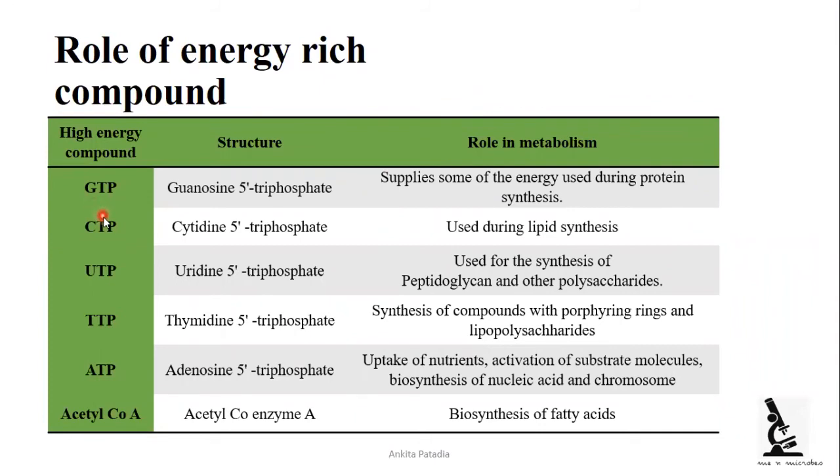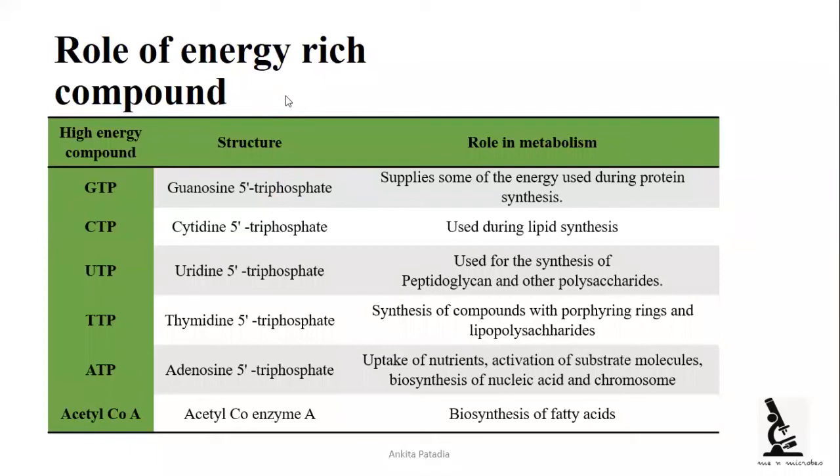The other NTPs are GTP, CTP, UTP, TTP and ATP, and another is acetyl coenzyme A. All these are considered high energy compounds, and their structural names and their roles in metabolism are listed here. So let's start with GTP, that is guanosine 5 triphosphate.